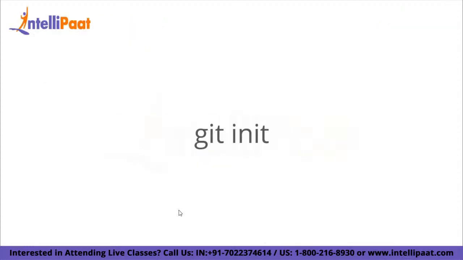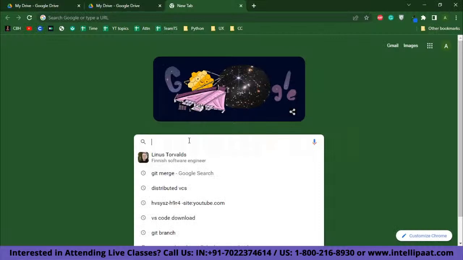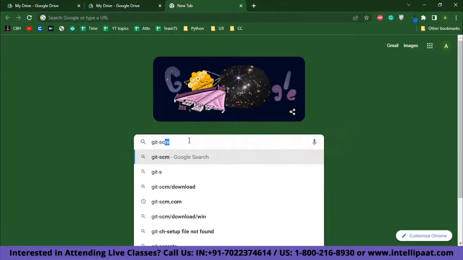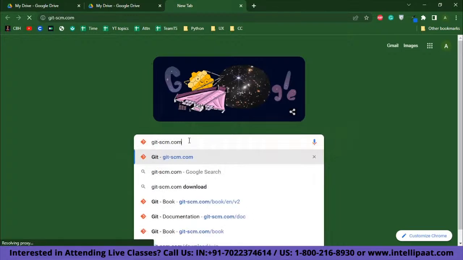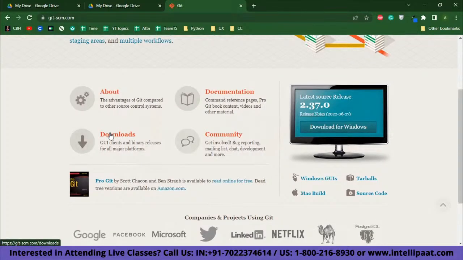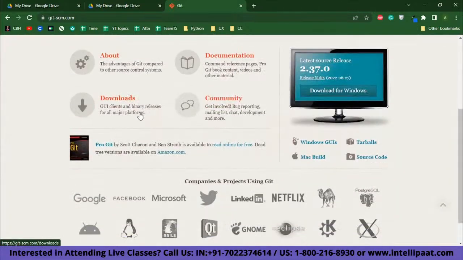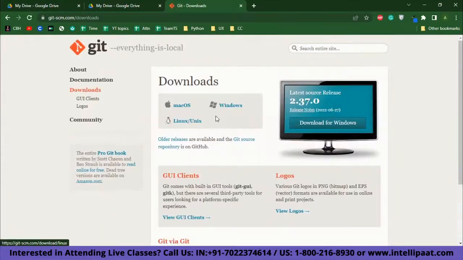Alright, before we move on to the first command, let me show you guys how to install Git. You will have to go to the following URL, git-scm.com, and then you need to locate the downloads icon, and then you can download it for whatever operating system you are using, but I will be showing how to do it on Windows.